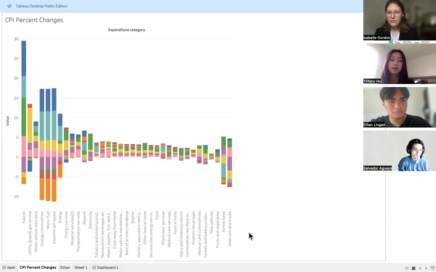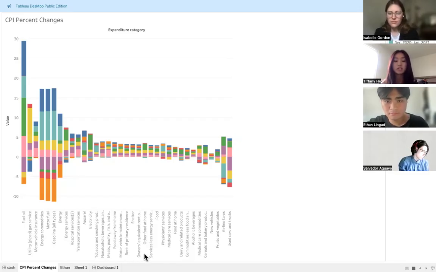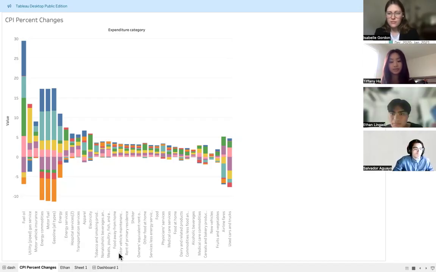A bar chart comparing CPI percent changes across categories can also reveal a lot of powerful insights about consumer spending and economic trends. Not only that, it can tell us ways that the government can intervene, like adjusting energy policies or interest rates to control the inflation. And lastly, it can also help us consumers to better prepare financially for these sharp inflations by analyzing trends and what affects the price of certain goods.